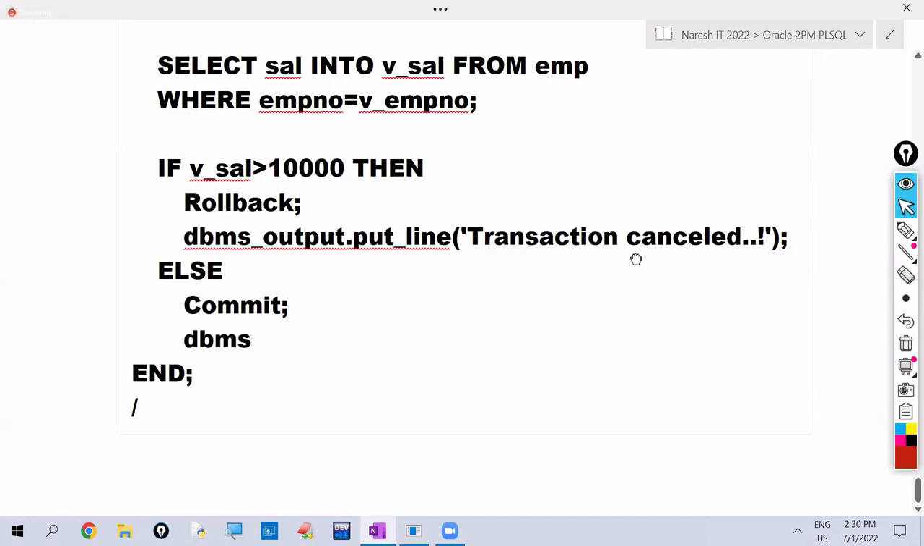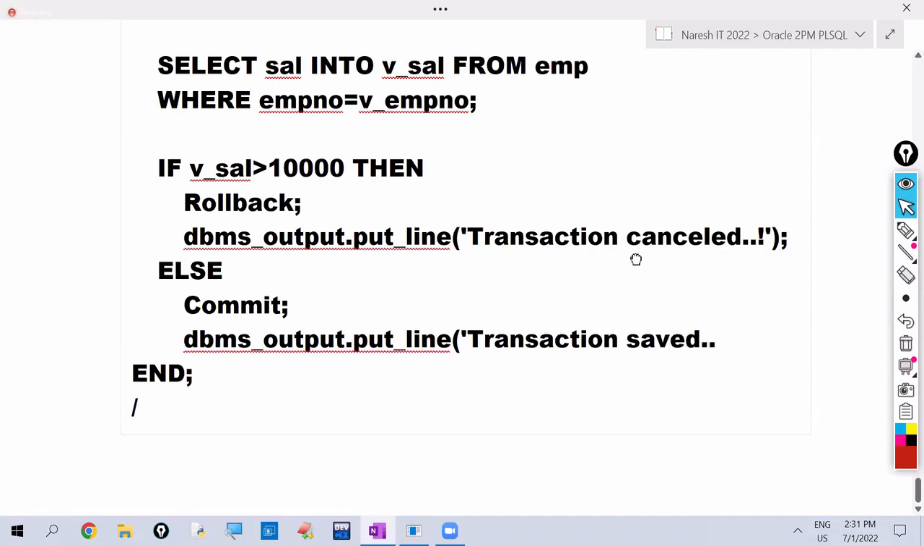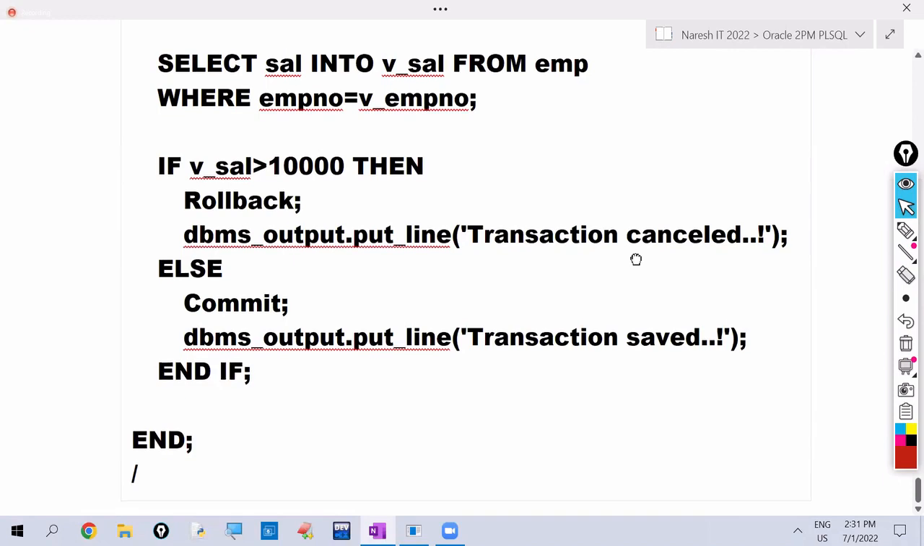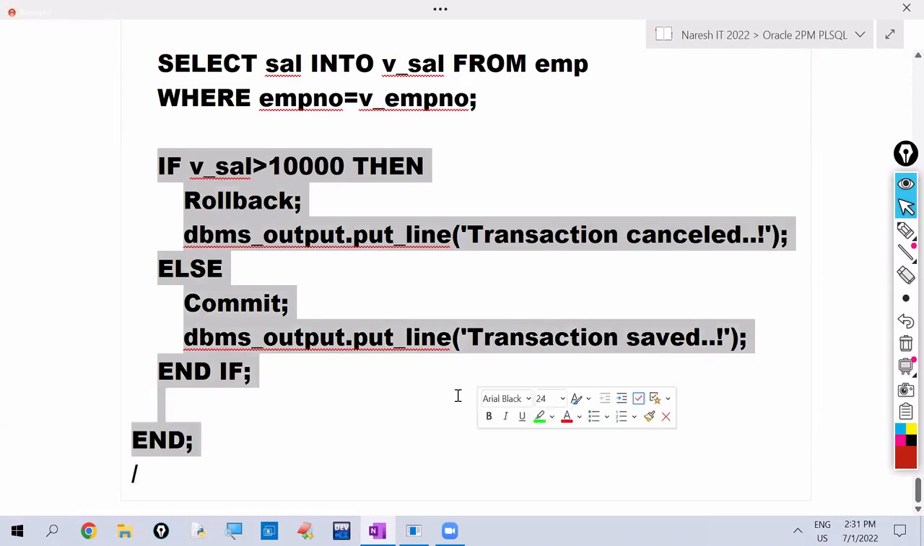Okay, dbms_output.put_line. Transaction saved. A transaction committed. So any user understandable message we can display here. Now to close this if, we are writing end if. That's it, program is over. So this is another example on the if then else control structure.